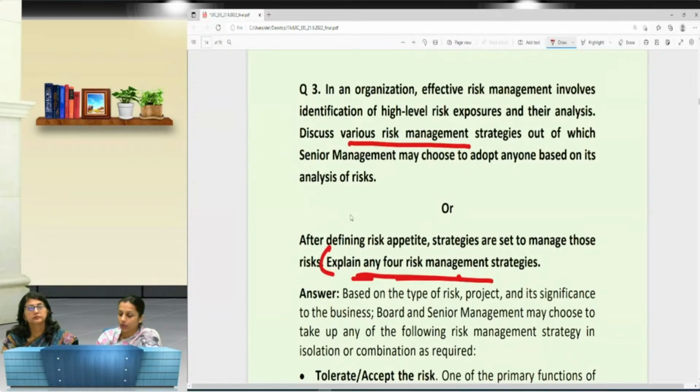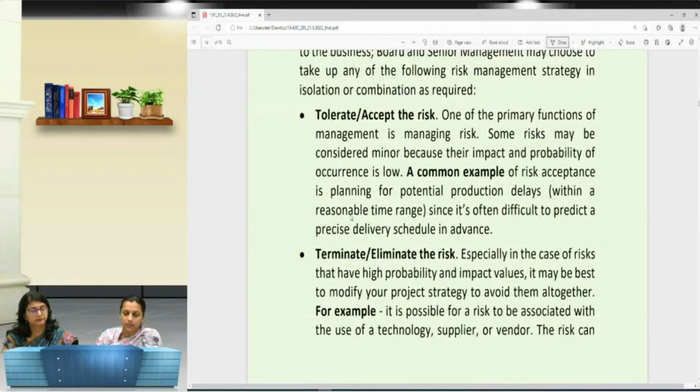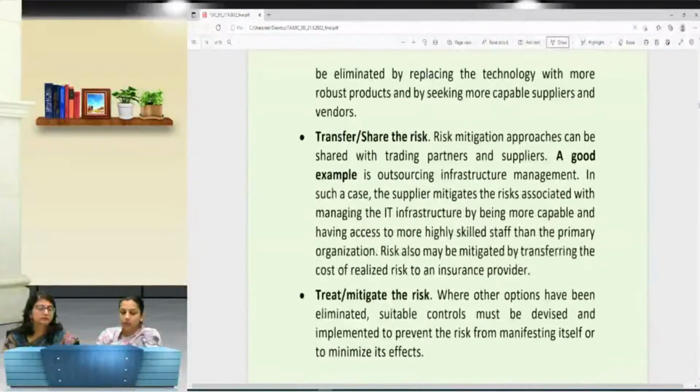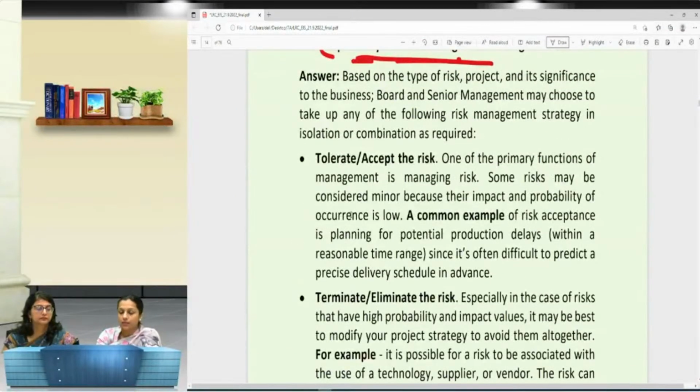Ma'am rightly explained in the same way. Now, here we know that there are the 4 types of risk management strategies: tolerate, terminate, transfer, and treat. So while writing any answer, you need to make sure that in every explanation or every topic, there are certain keywords. So you need to mention those keywords. Whether you are writing in your language, in any form, any language, you are most welcome. But the technicality of the answer should not be changed.